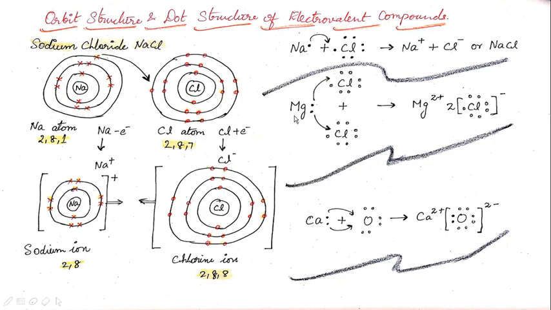That is here Mg, with 2 electrons in the outer shell, and 2 chlorines, each having 7 in the outer shell.